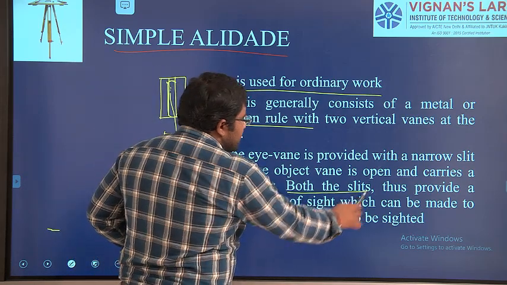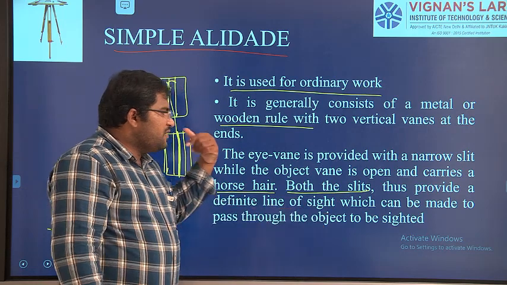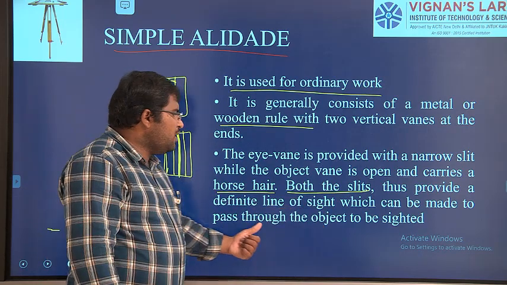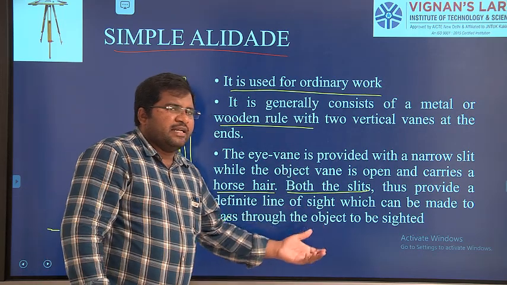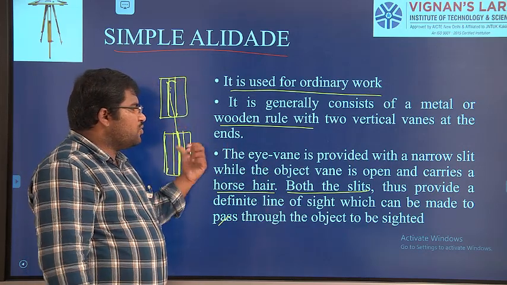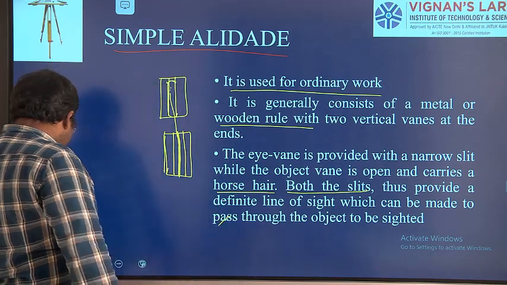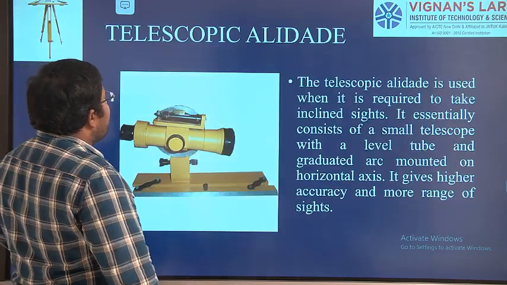Both the slits thus provide a definite line of sight which can be made to pass through the object to be sighted. So whenever you want to sight an object, by using these two, we are going to see the particular object. Okay. Next, the telescopic alidade.